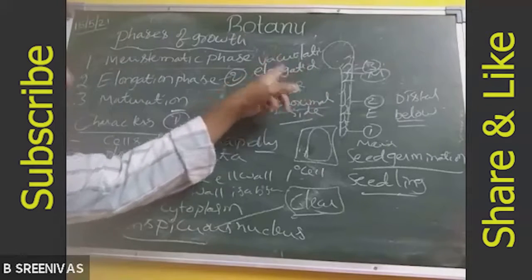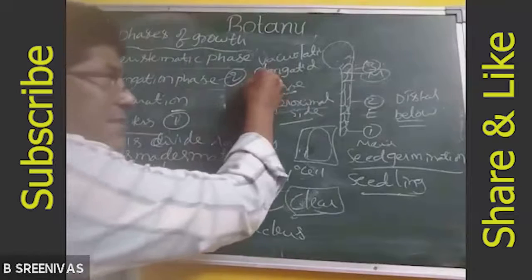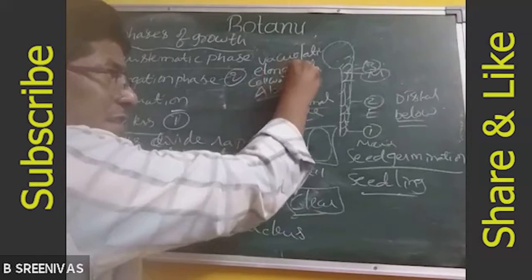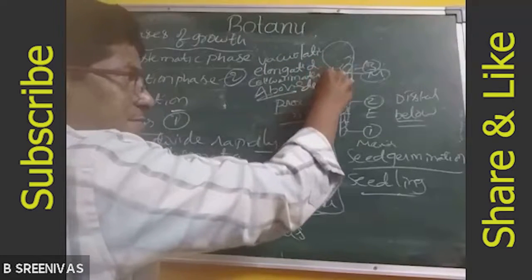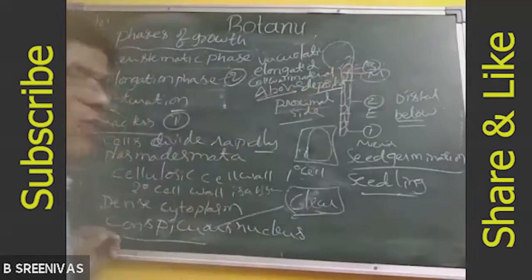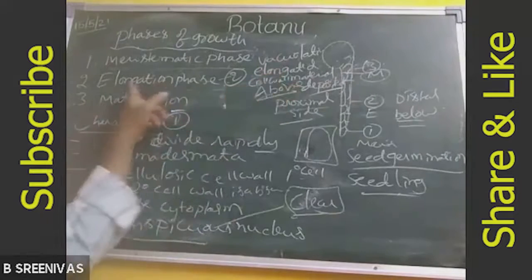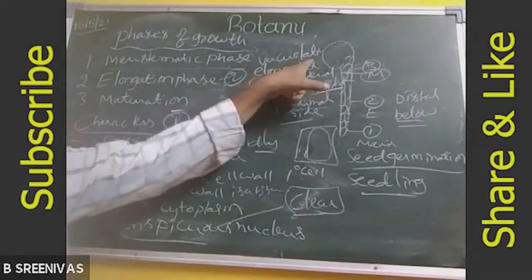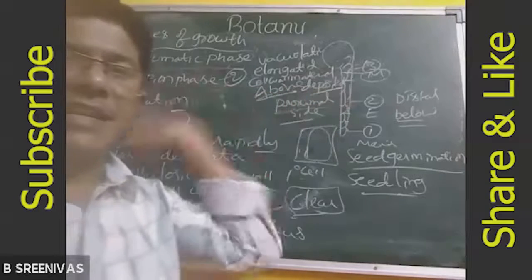So in the second stage, there is elongation and vacuolation, and cell wall materials are deposited. So these are the characters seen in the elongation phase: vacuolation, elongation, deposition of cell wall material.